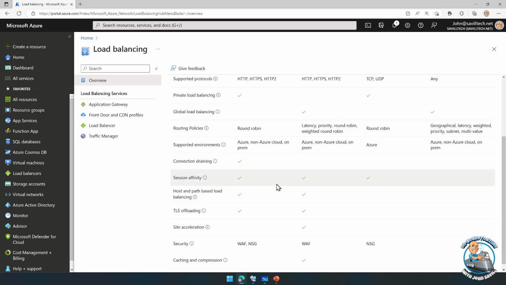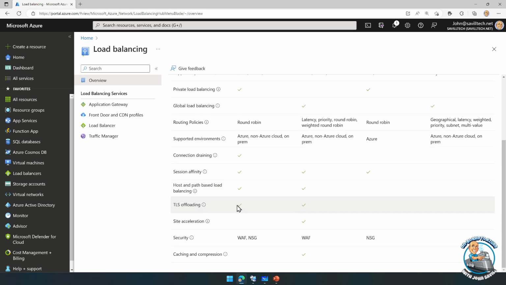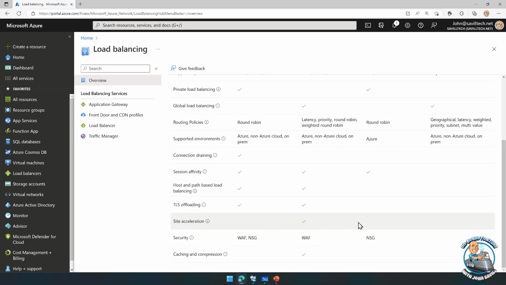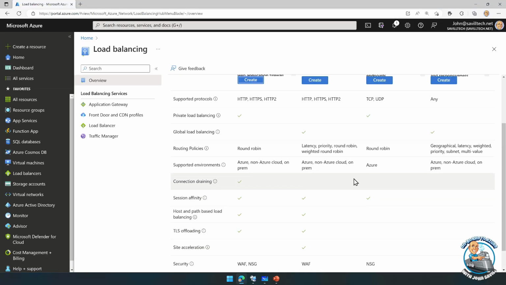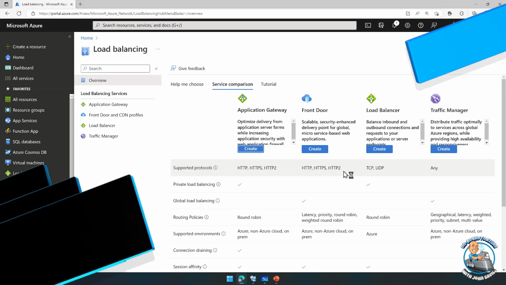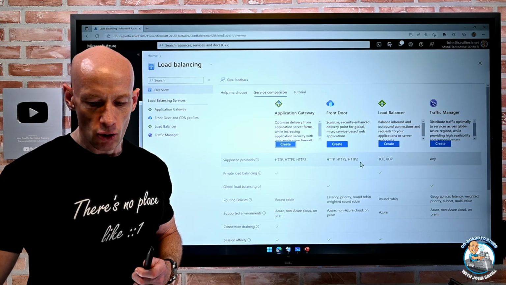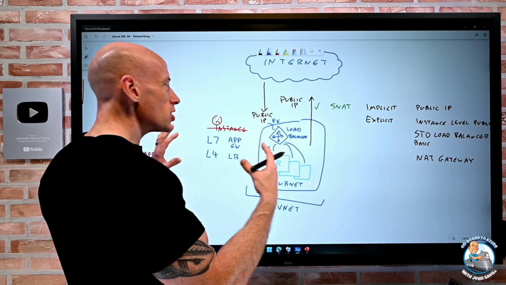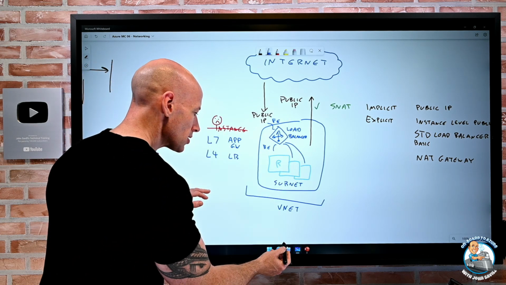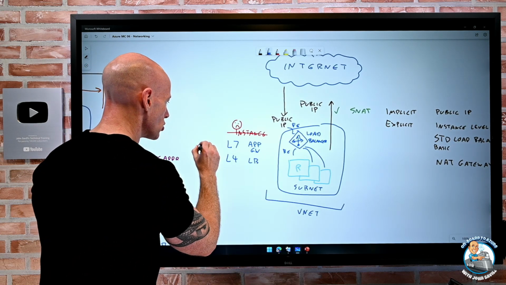And then there are some other capabilities. But notice, because App Gateway is layer 7, it can do nice things like TLS offloading. So it's got some nifty things. It can do web application firewall, whereas a regular load balancer can only do NSG. So there are different benefits I get, but realize the real big difference between these is what does it understand? So that's the whole point. And just to make it super clear, these solutions here are regional.